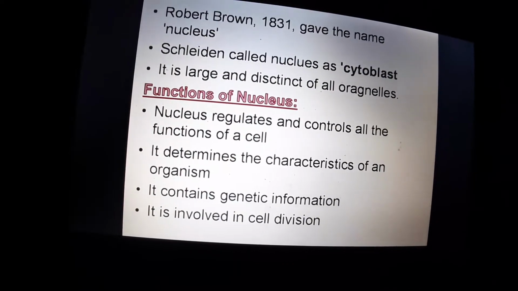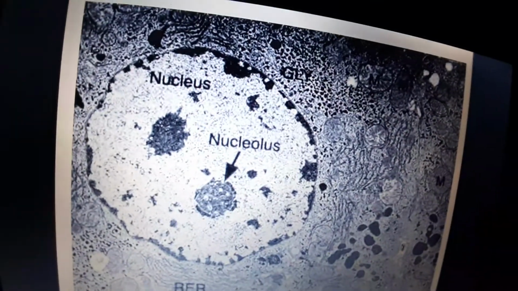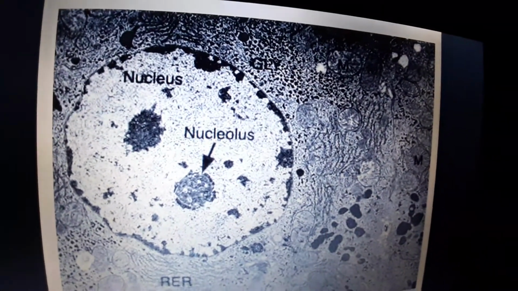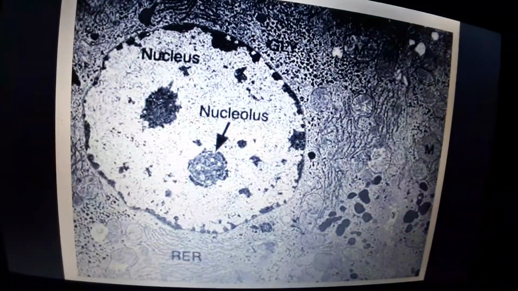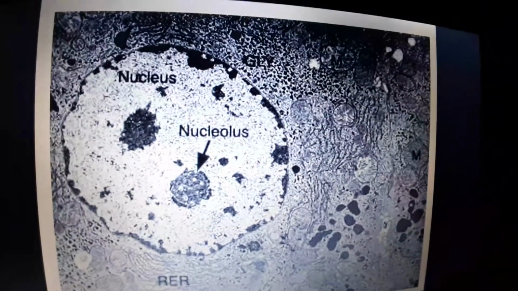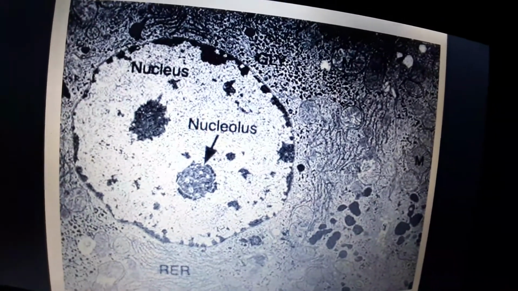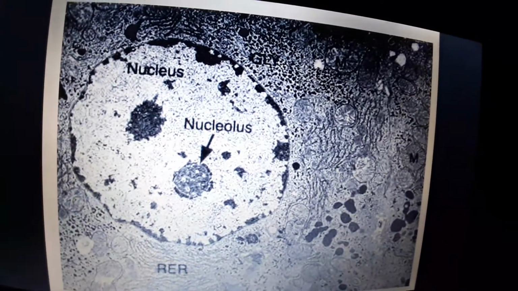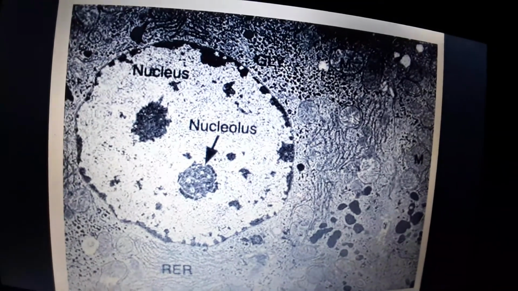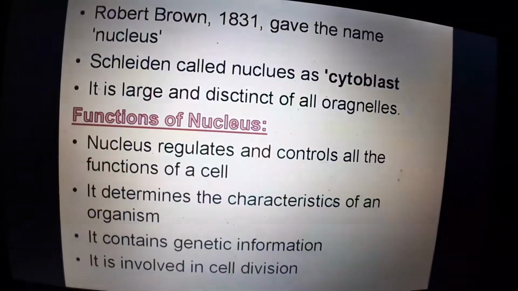How does this information go to the children? Through a process called cell division. So the nucleus helps in storing the genetic information from the parents and giving it to the children. And the nucleus is also responsible for cell division. If there is a single cell, if it has to become a multicellular organism, each cell has to divide multiple times to become a multicellular organism. So it is the function of the nucleus to divide, redivide, so that it increases in its number.